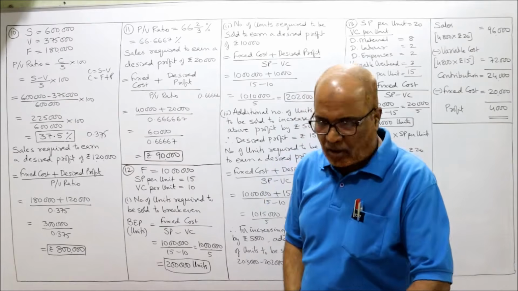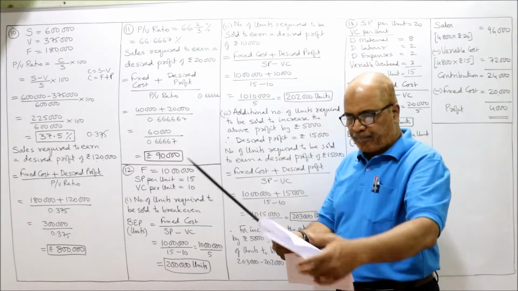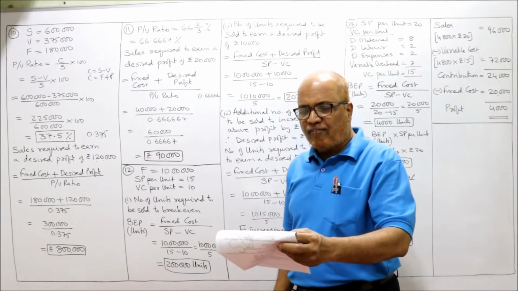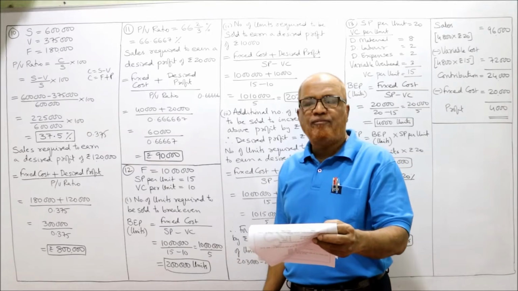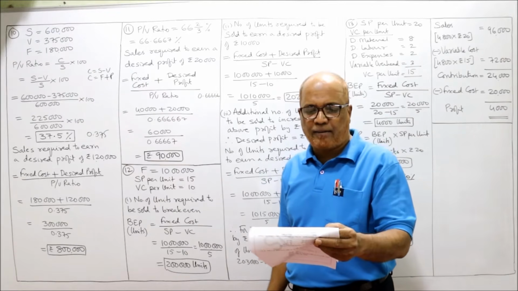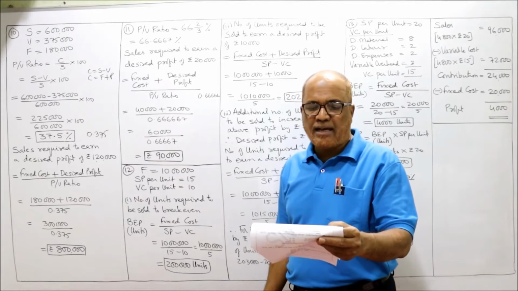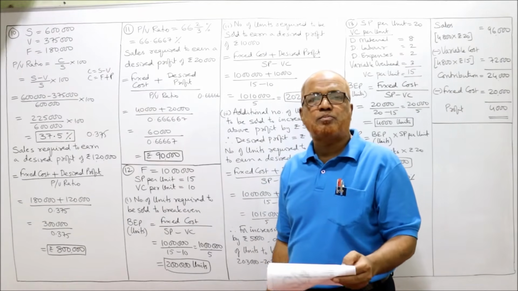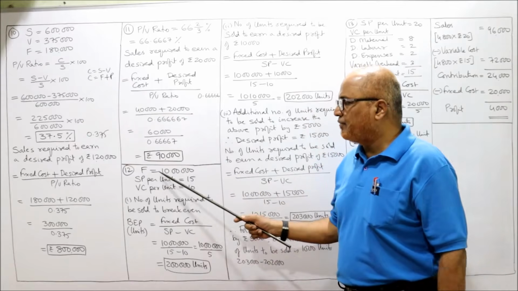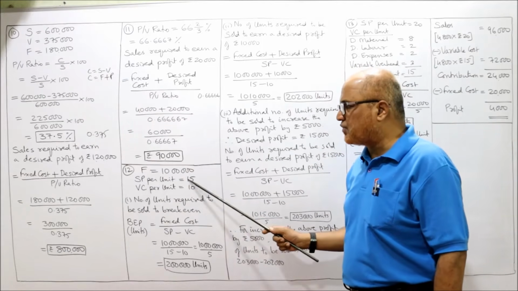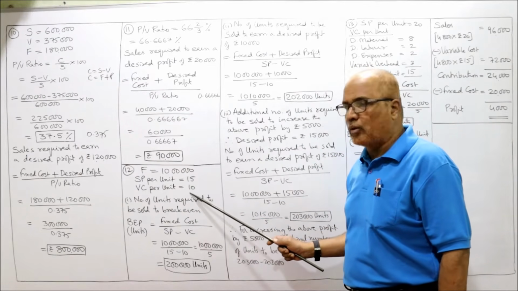That's it. Now, 12th problem. Problem number 12, you see, the following data is given. Fixed expenses are 10 lakh. Variable expenses are 10 rupees per unit and selling price is 15 rupees per unit. So we are given fixed cost 10 lakh, selling price 15, variable cost 10 per unit.